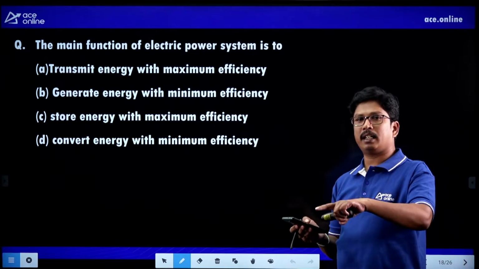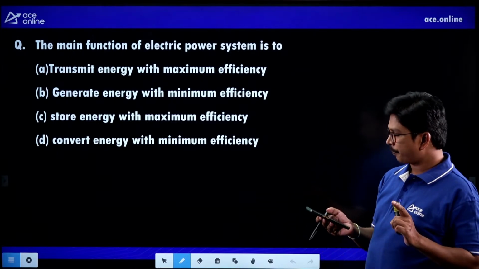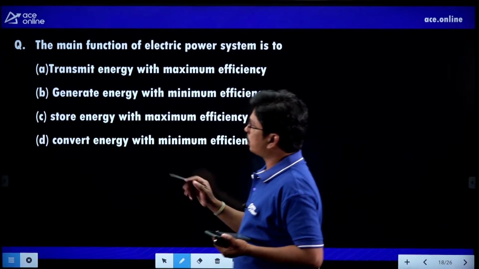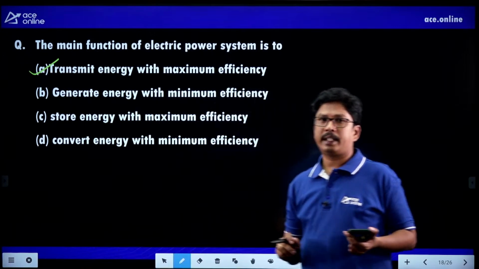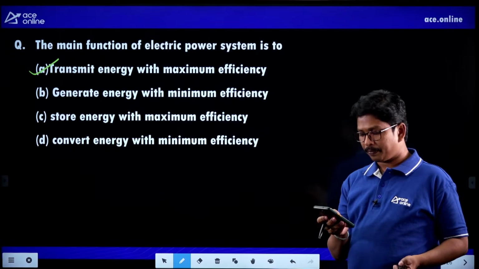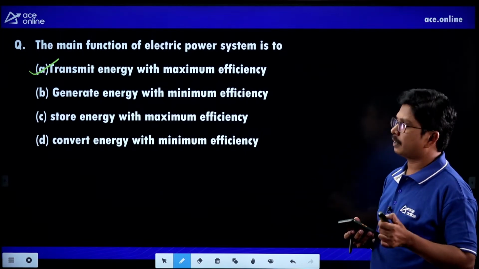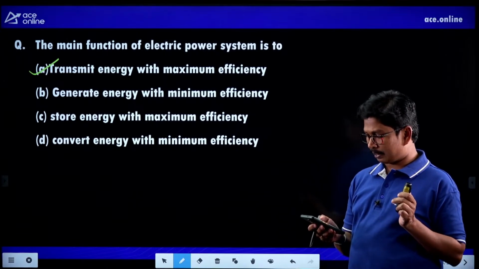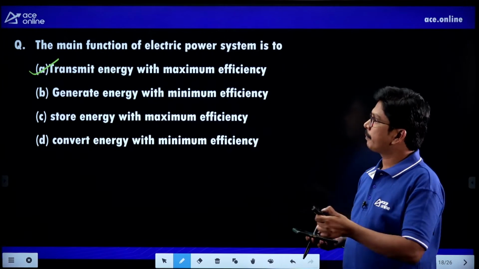It has to transfer energy at high efficiency, or generate energy at high efficiency, or store energy at high efficiency. It should definitely be that it has to transfer with minimum losses and high efficiency, students, every time. Clear, everybody? Right. So we have to transfer the electrical energy with maximum efficiency and minimum losses. Very good, very good.